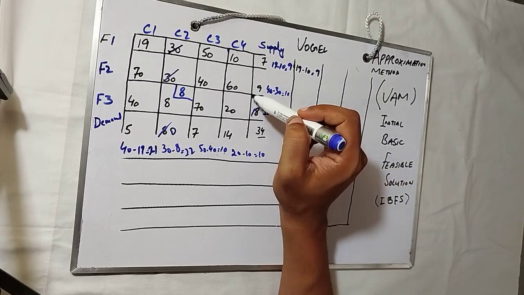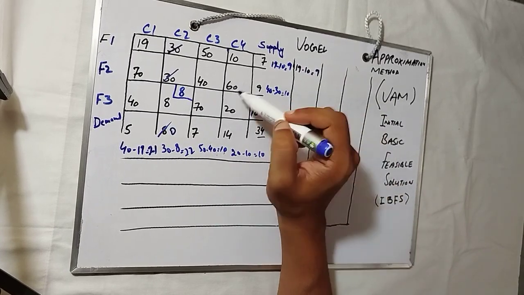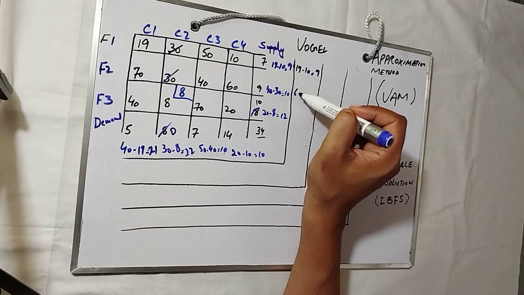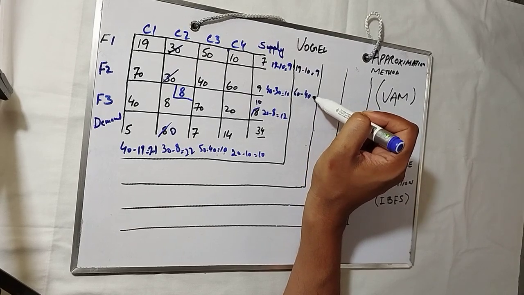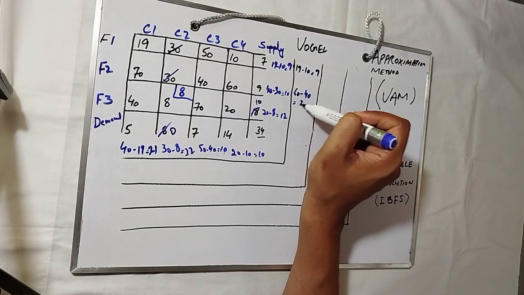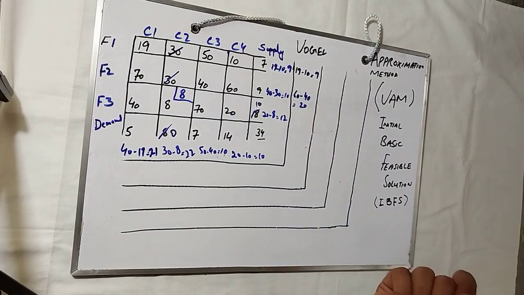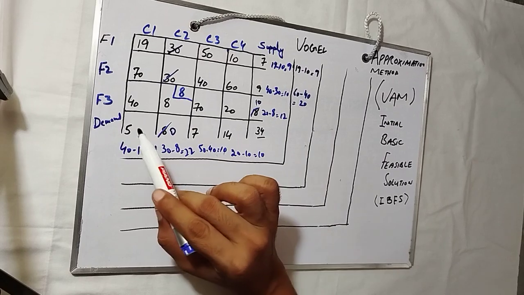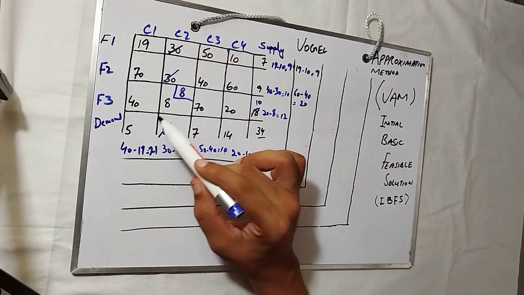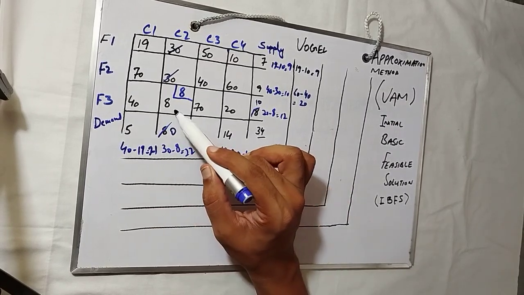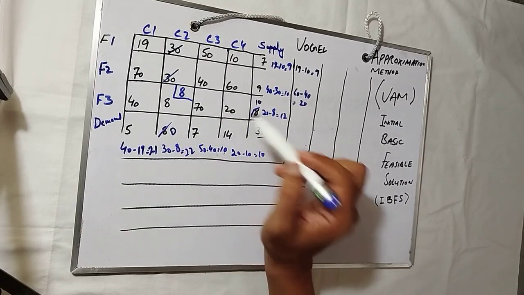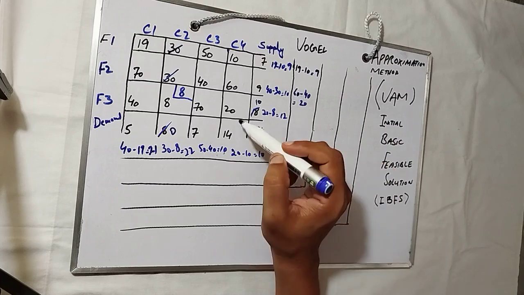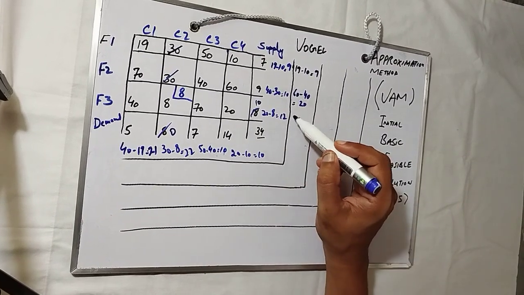In the second row, the least is 40 and the second is 60, so 60 minus 40 will be 20. In the third row, the 8 will not be considered since it is already allocated. Among 40, 70 and 20, the least is 20 and the second is 40, so 40 minus 20.